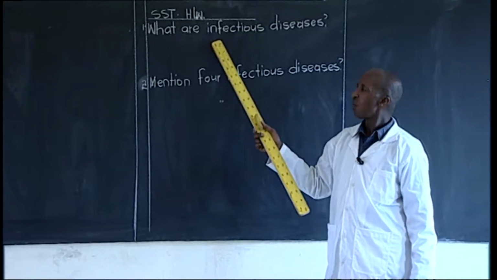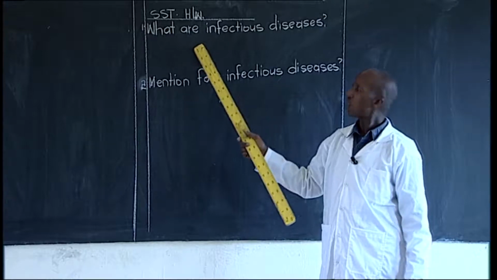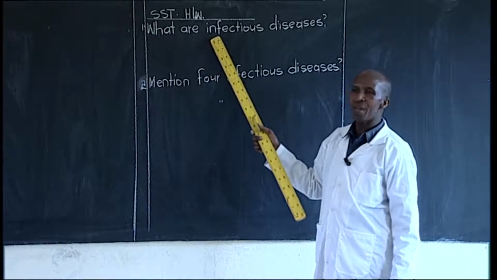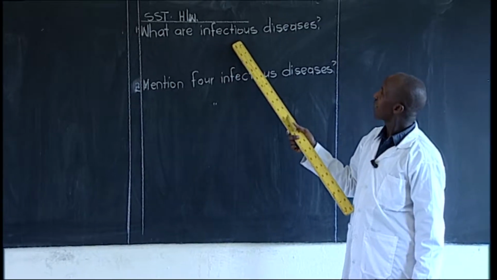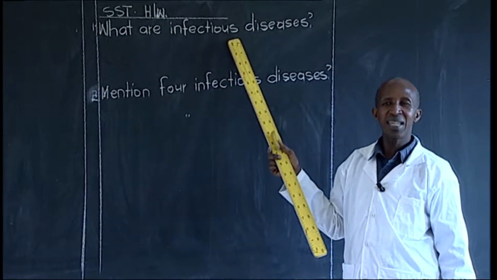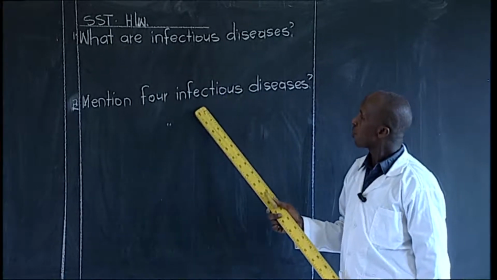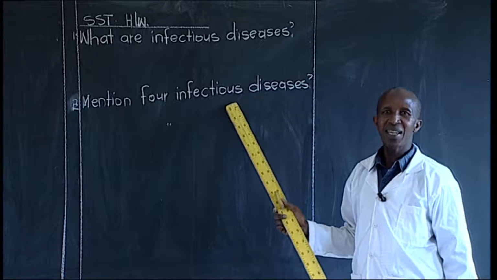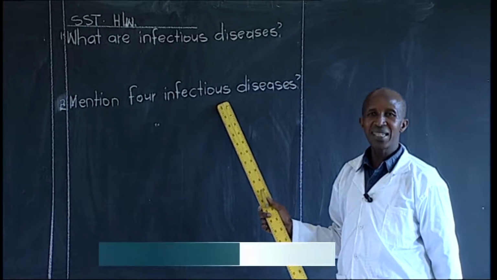And you know it, when we learn, at least we take homework. So our piece of homework has 2 numbers, good children. The first question is, what are infectious diseases? Is number 1. Then number 2, you mention 4 infectious diseases.